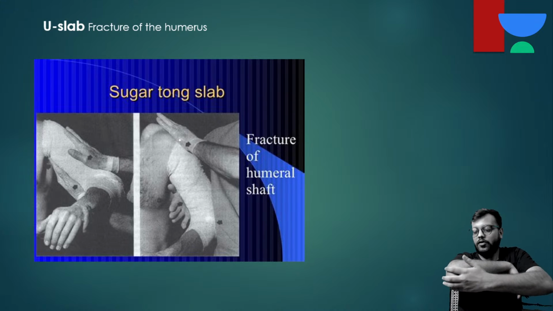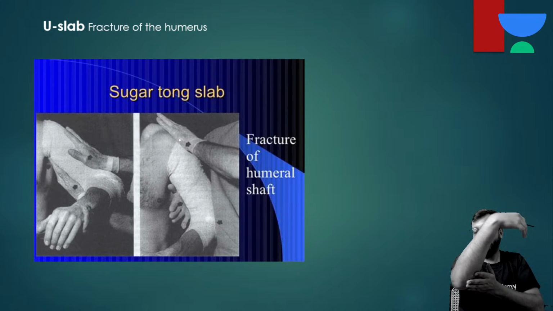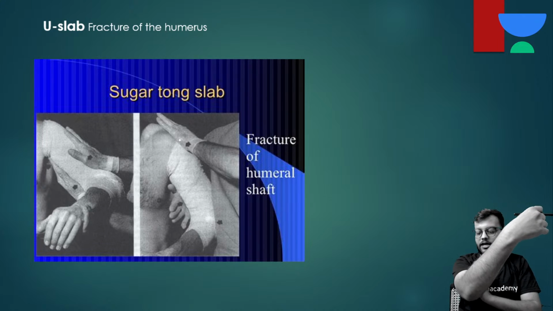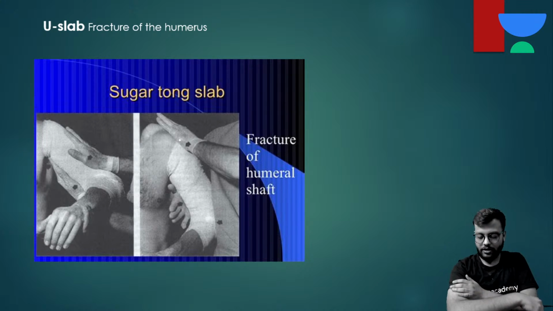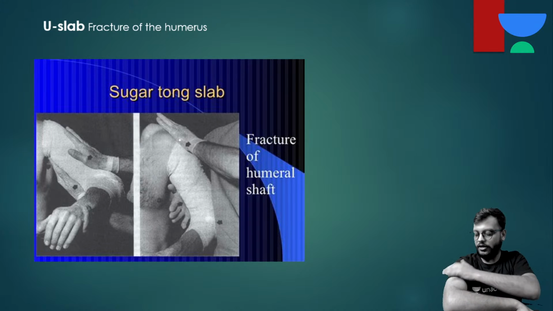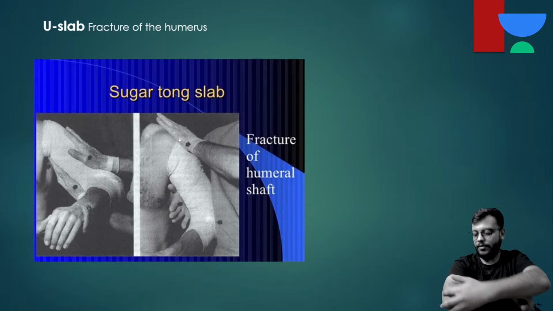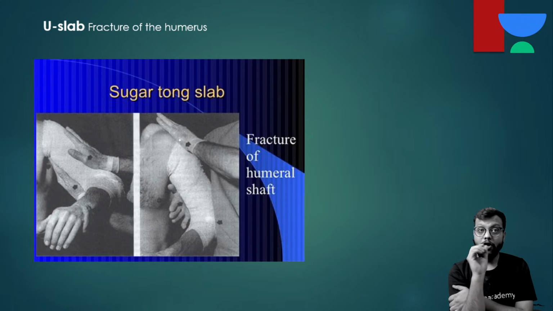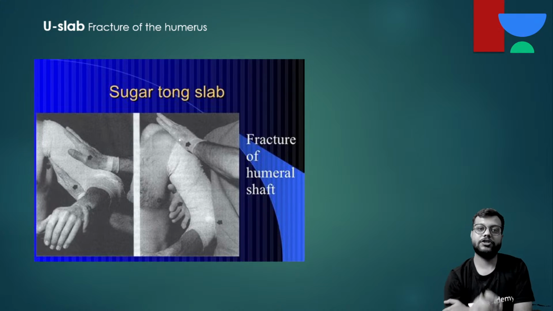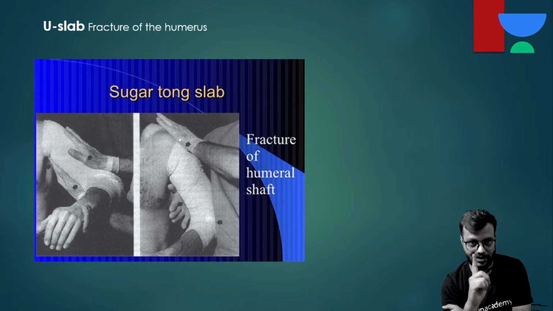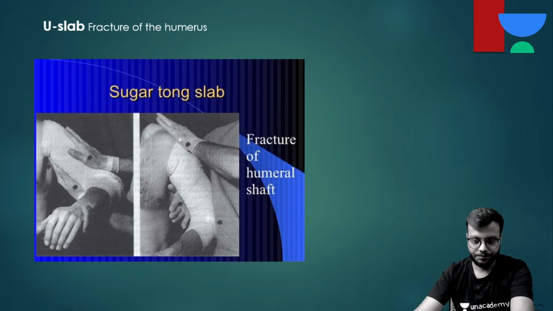You then go around the elbow joint and you go to the medial side until here, and then you tie a sling with 90°. This is your U slab. And laterally, why? Because the most common position of angulation of humerus fracture is lateral angulation.